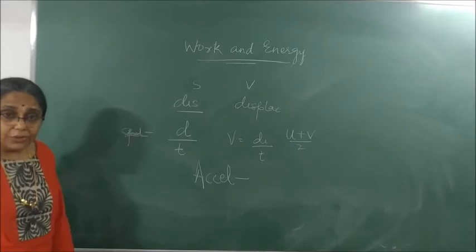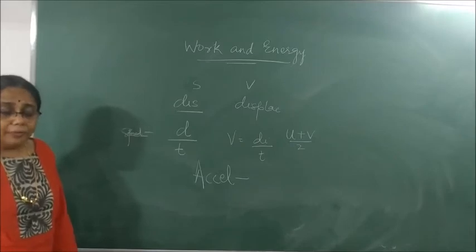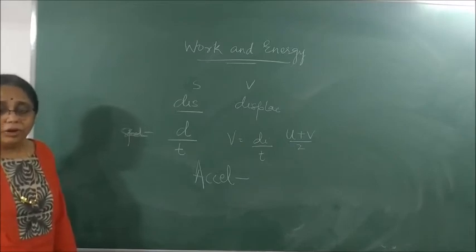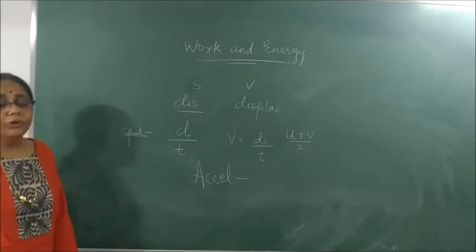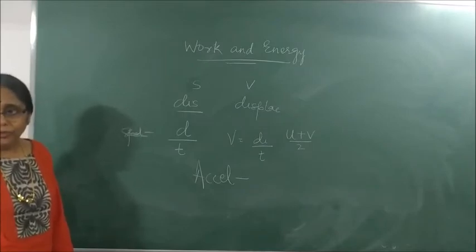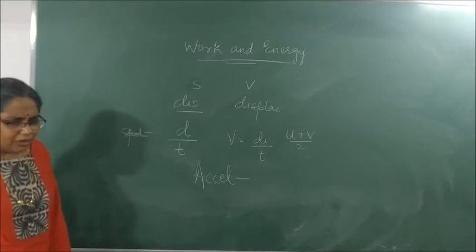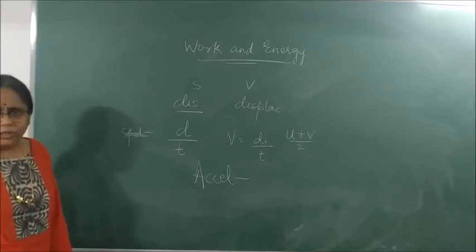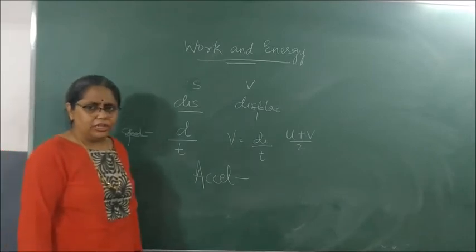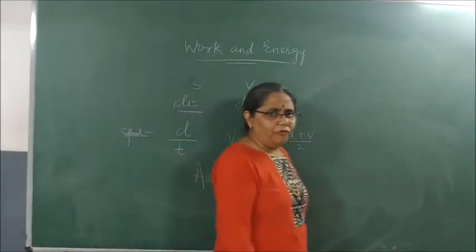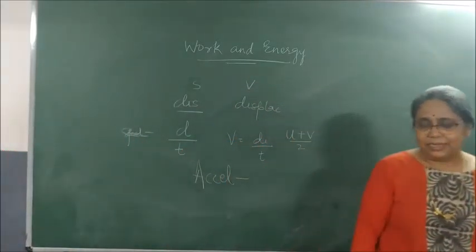V minus U by T is called as acceleration. How do you define? Rate of change of velocity. Rate of change of velocity is called acceleration.